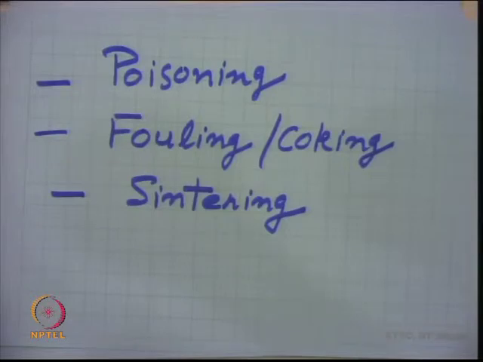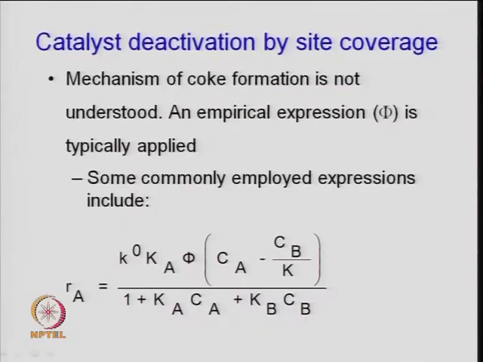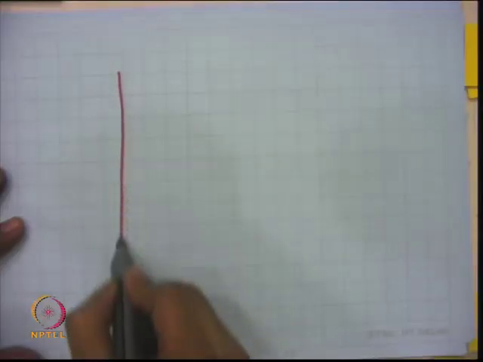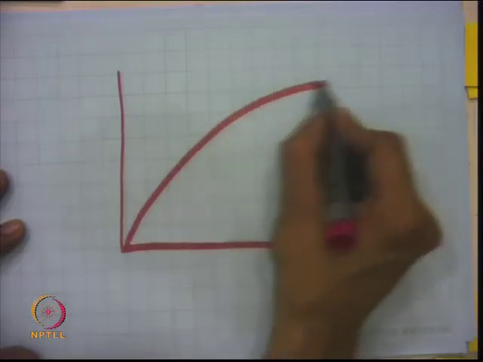So, depending upon the kind of the poison precursor or the type of deactivation in a catalyst, the mechanism may be different, and that is known as the deactivation mechanism and is related to some function which is known as the deactivation function. So, for the mechanism of coke formation, when I say carbon formation, it can depend on the type of the feedstock, it depends on the temperature or reaction conditions, and the mechanism may be different, and accordingly the amount of coke formation on the catalyst may be different, which I discussed last time also, that it is a kind of asymptotic coke formation during a hydrocarbon conversion process.